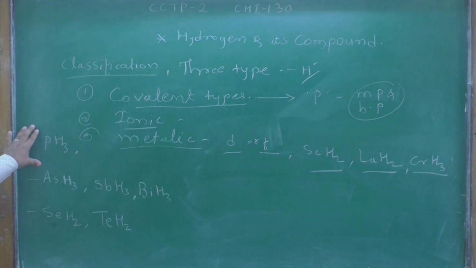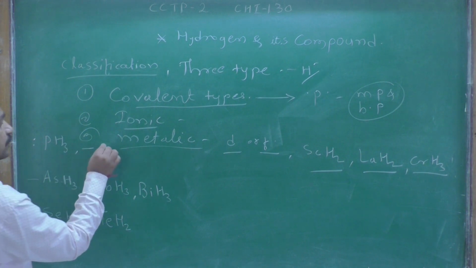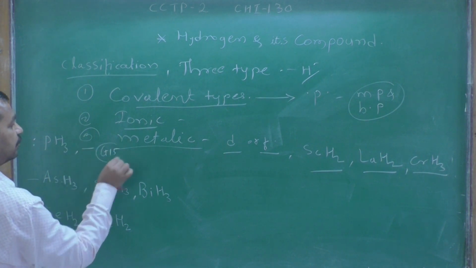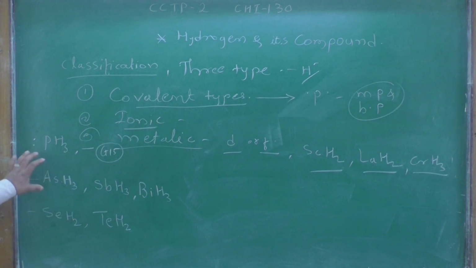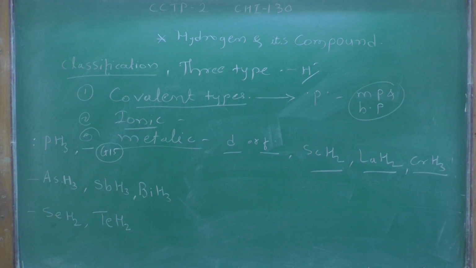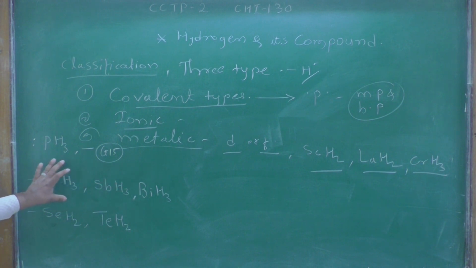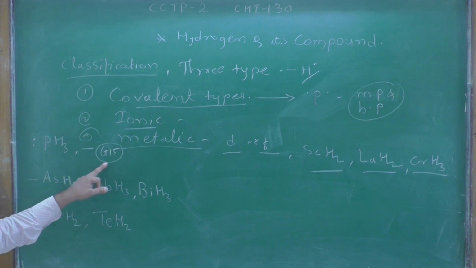In our syllabus, phosphine hydride is a group 15 hydride. Similarly arsenic trihydride, stibine and bismuth hydride are also group 15 hydrides.